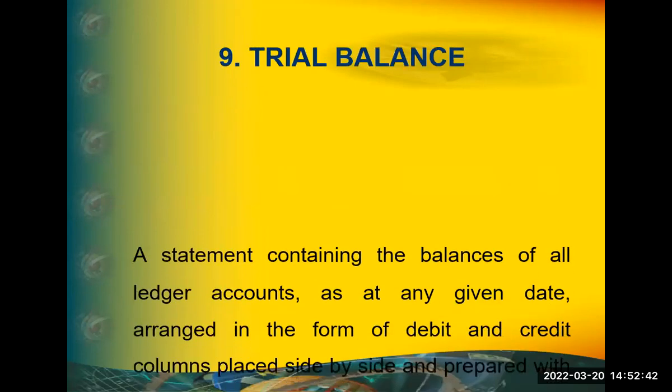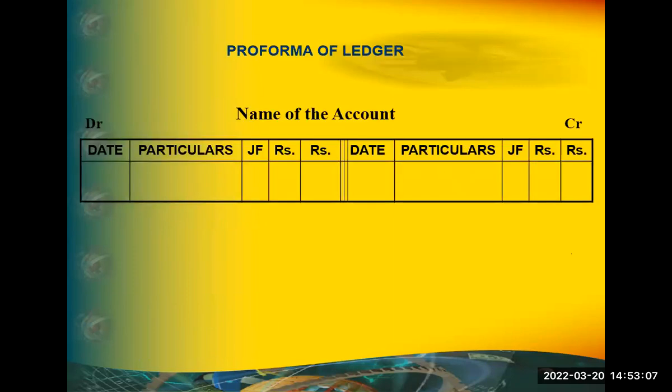How to prepare it? From the journal, we have to prepare ledger. Suppose first example, cash account debit to Smith's capital account. We have to prepare two ledger accounts. One is cash, another one is Smith's capital. In cash account, go to debit side. Why do we go to debit side? In the journal, cash account is in debit side. So I have to go to the debit side of the cash account.